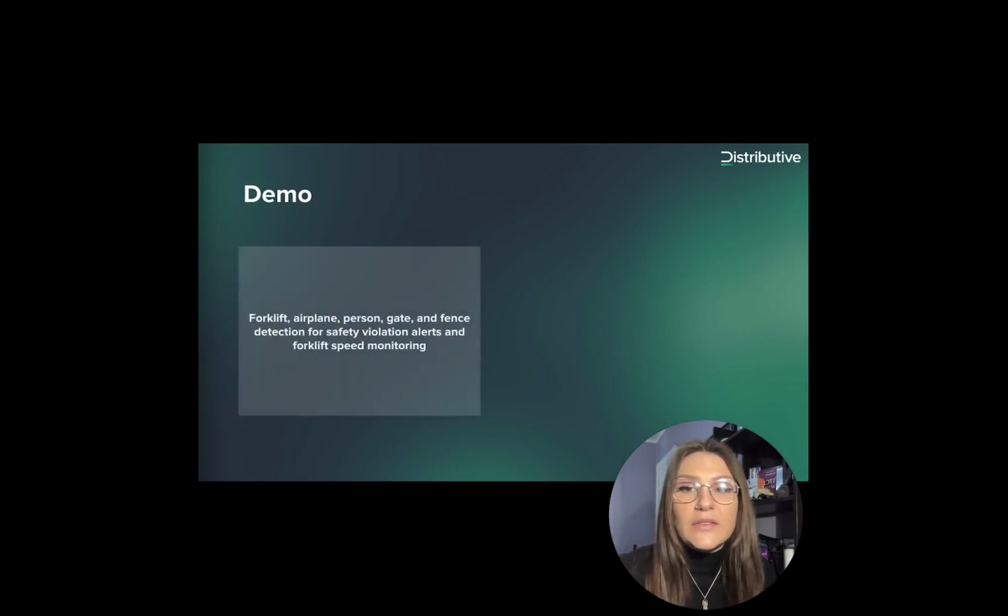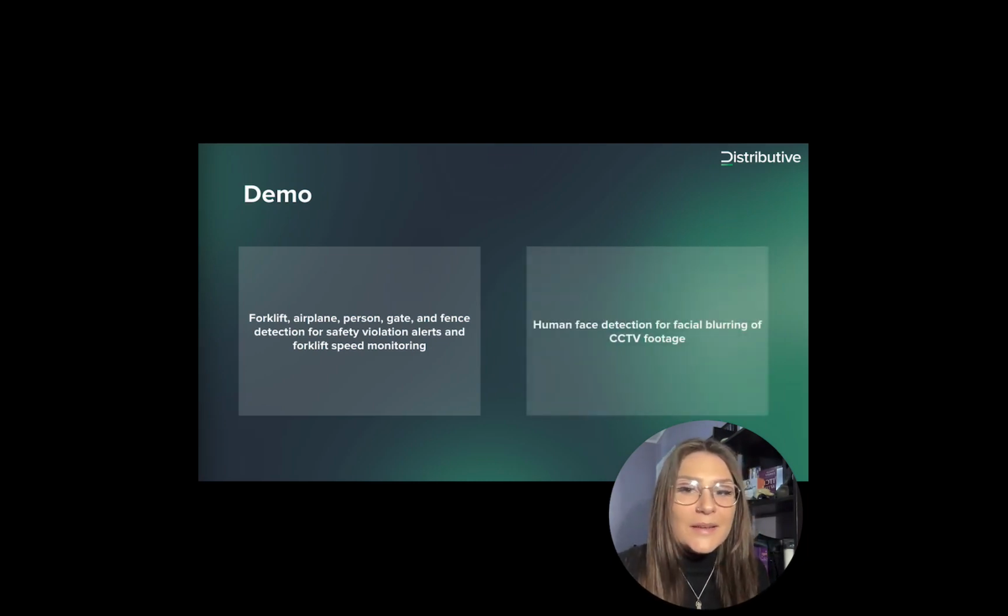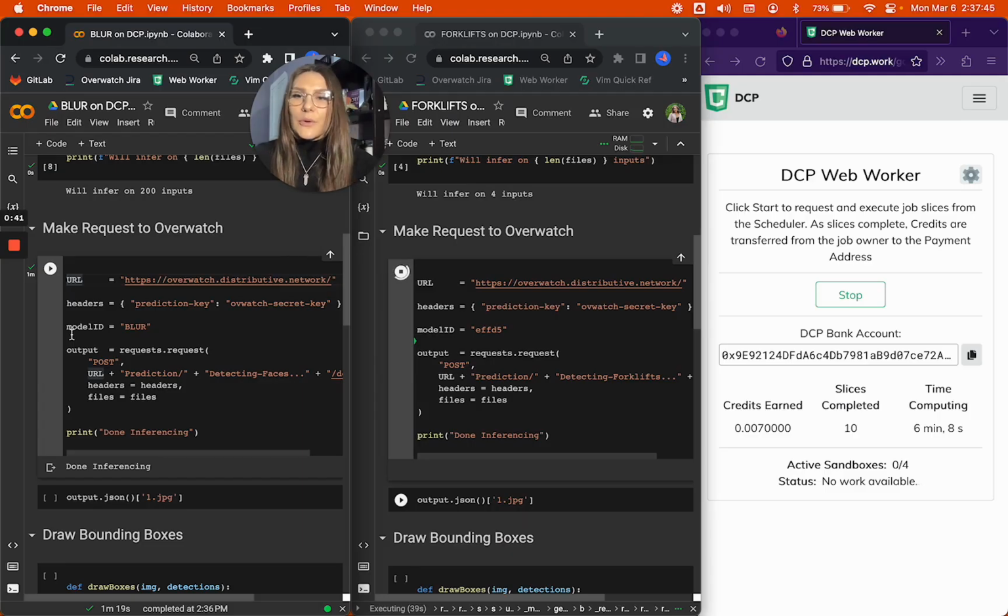The first use case uses a model that detects airplanes, forklifts, people, gates, and fences to determine their interactions, as well as to determine the speeds of the forklifts, so it can provide alerts when thresholds are surpassed. The second is an example of a face detection model, which demonstrates the capability of facial blurring for CCTV video feeds requested by an airport authority. I'll be using Google Colab and a browser worker for simplicity, but Overwatch can be used with any programming language with a simple RESTful call.